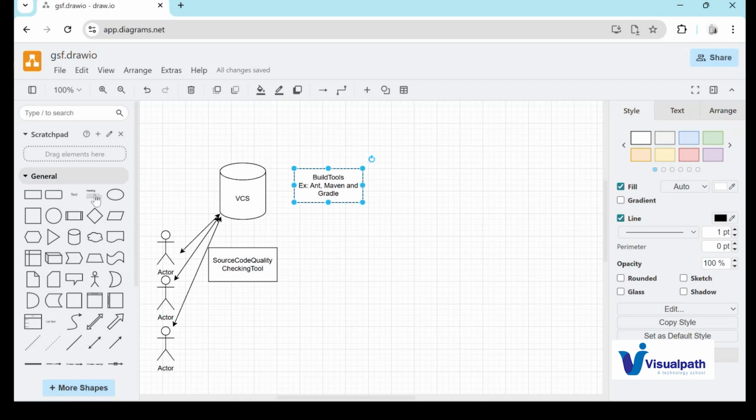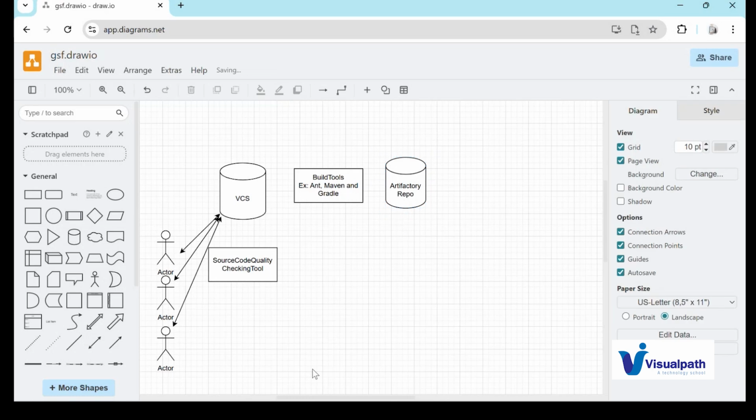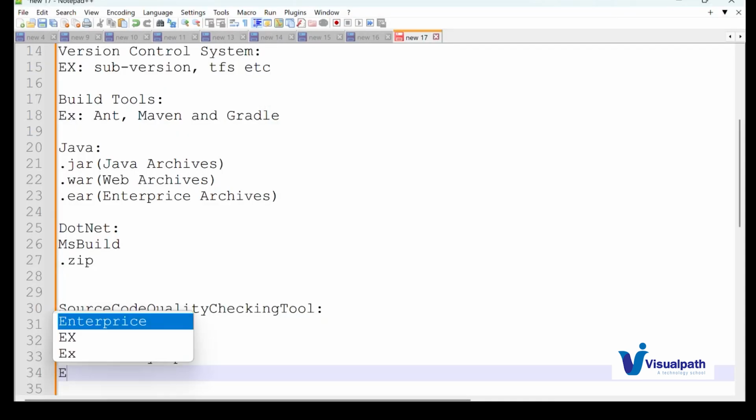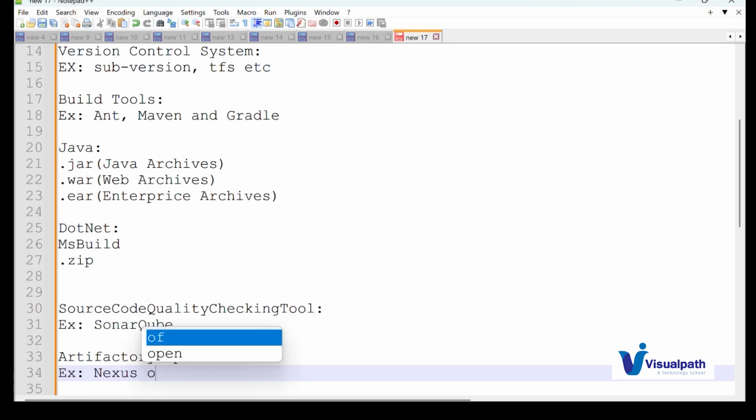Now comes one of the other important tools, that is the Artifactory repository. Why do we need to use the Artifactory repo, guys? Basically, today I have done a deployment to the production server. Assume that the newly deployed artifact is having some issue and I want to do a rollback. When I'm doing the rollback, I need the previous version of the artifact, right? So for that we will be using this Artifactory repository. Examples for this are Nexus or JFrog.